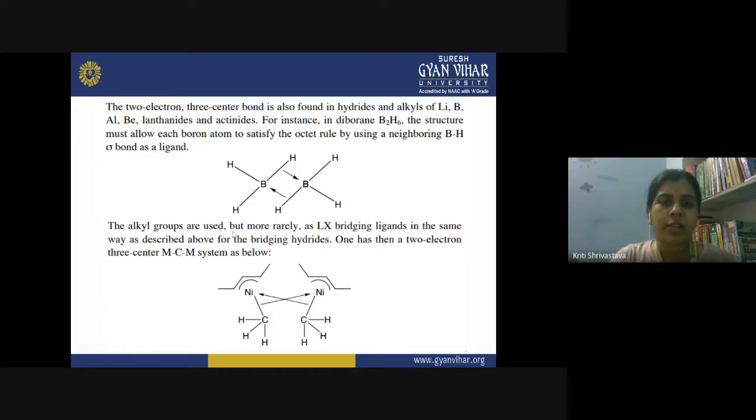Then alkyl groups are used, but more rarely, as the LX bridging ligand in some way, as described above for the bridging hydride. So the alkyl ligand, for one metal atom, becomes the X ligand, and for the other it becomes the bridging ligand, donating its sigma electrons. One has a two electron three center MCM system. This is your MCM system, and this alkyl group is behaving like a bridging ligand and donating its sigma electron to the other metal atom. So this becomes LX.